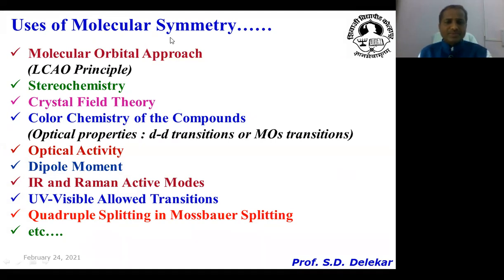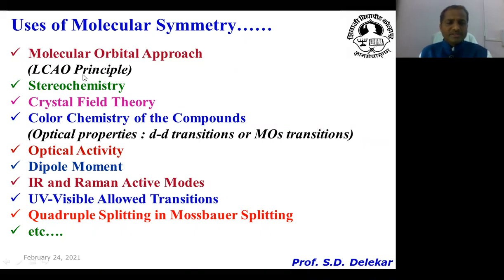One can apply the concept of molecular symmetry in various examples. Take molecular orbital theory. This theory reveals how molecules are formed, and according to it, molecules are formed on the basis of the LCAO principle, linear combination of atomic orbitals.